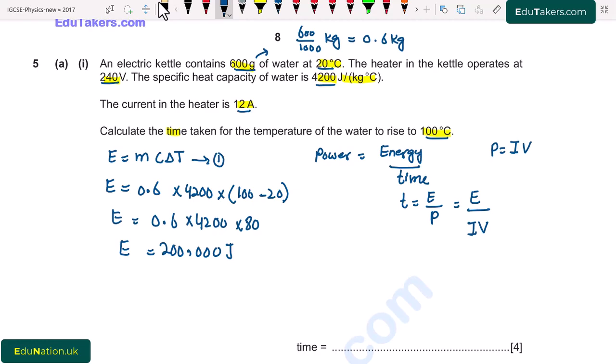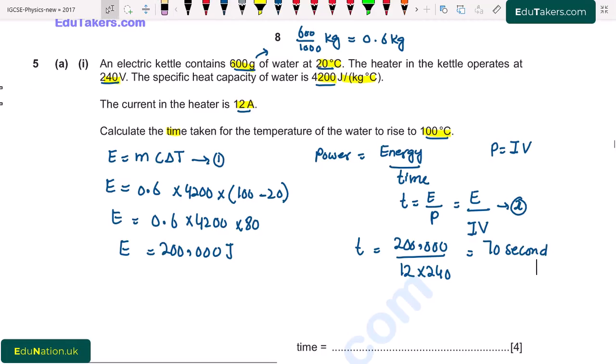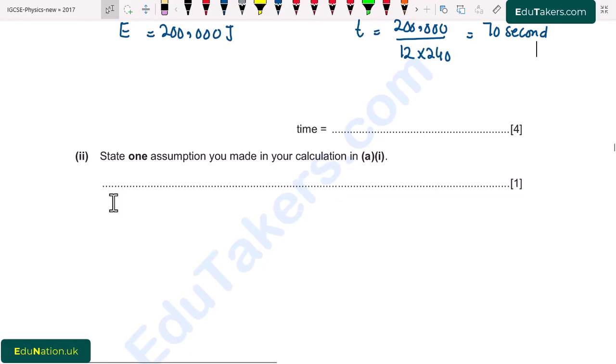I put this value of energy into this formula to find out time. So time will be equal to the value of energy divided by current, 12 ampere, and voltage, 240 volt. So that time comes to be 70 seconds. I write here time is equal to 70 seconds.